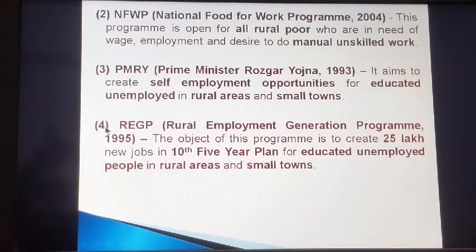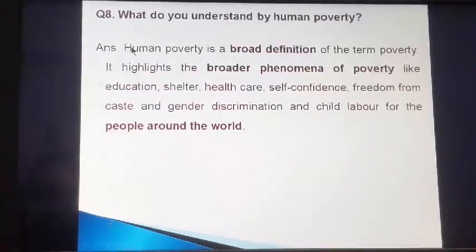The fourth scheme by the government is REGP, that is Rural Employment Generation Program, which was initiated in 1995. The objective of this program is to create 25 lakh new jobs in the 10th 5-year plan for educated unemployed people in rural areas and small towns. So friends, this was question number 7. Now move on to question number 8. Question 8 is, what do you understand by human poverty?